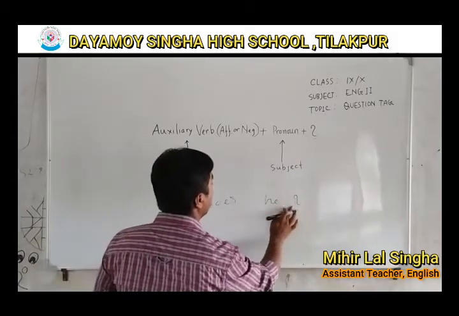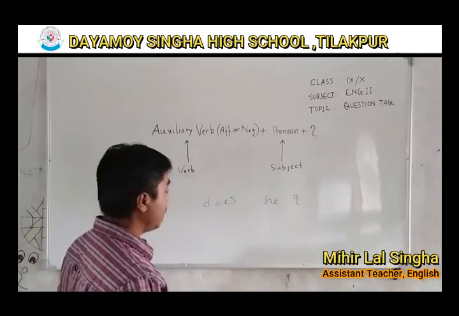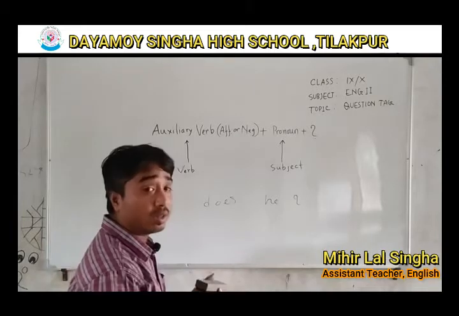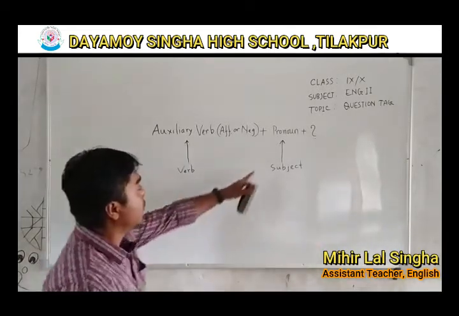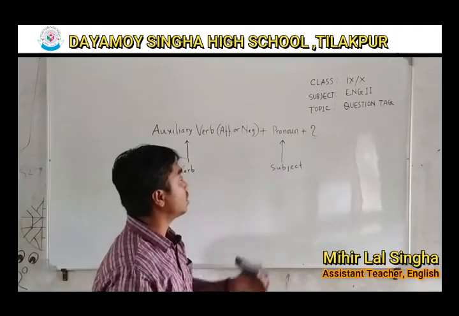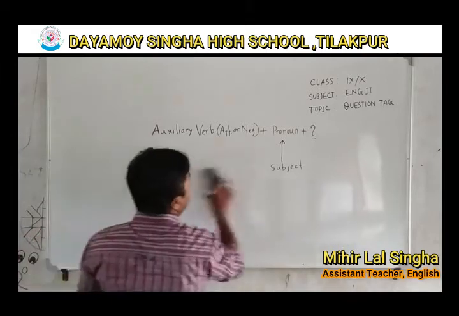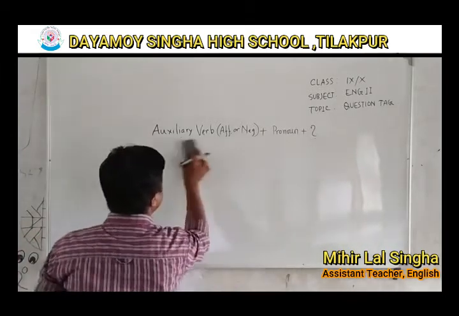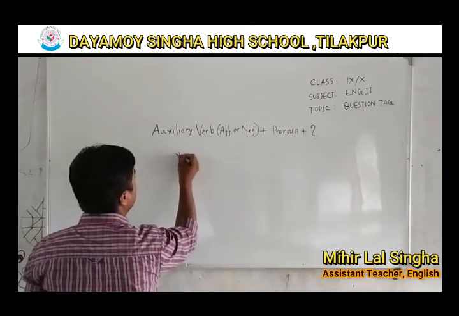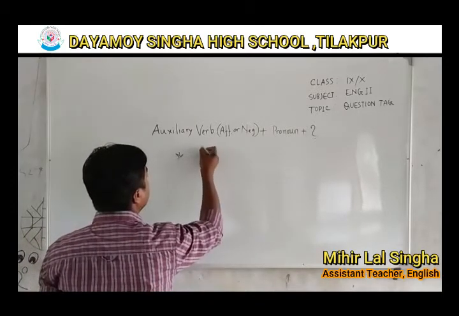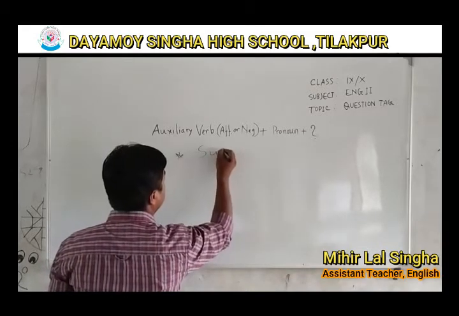Then you won't forget to put the question mark. And it will help in another way, I'll discuss it. Now pronoun, subject. To solve a question tag, it is important to first of all learn about or identify the subject.